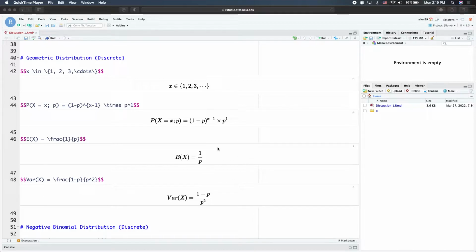And then we have the expectation 1 over p and the variance 1 minus p over p squared. There's only one parameter in this distribution, p.